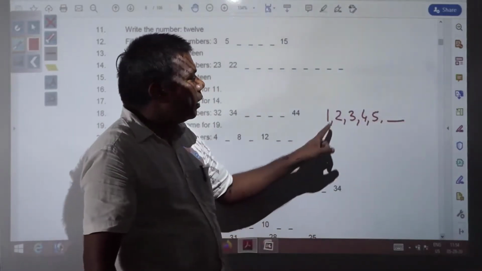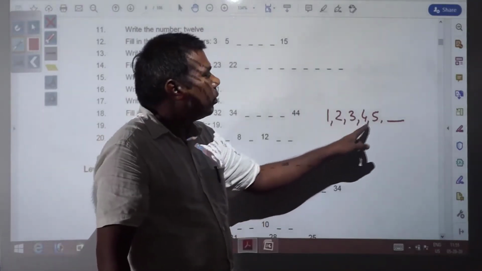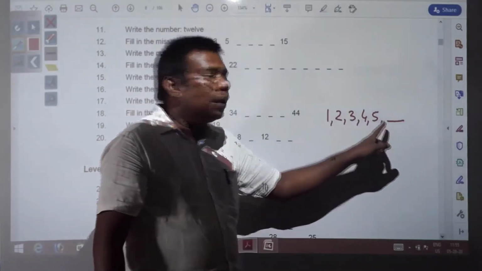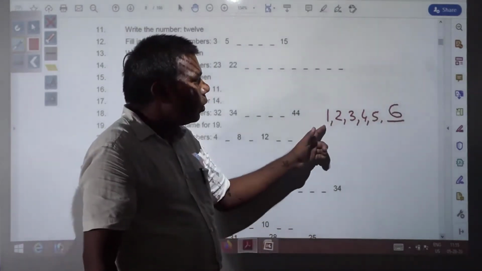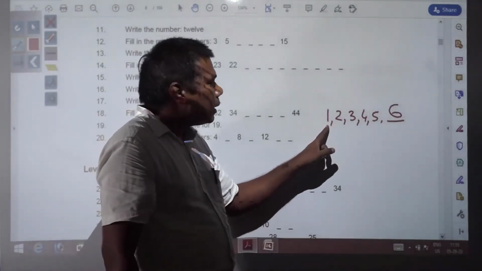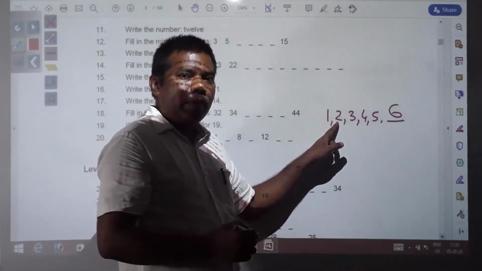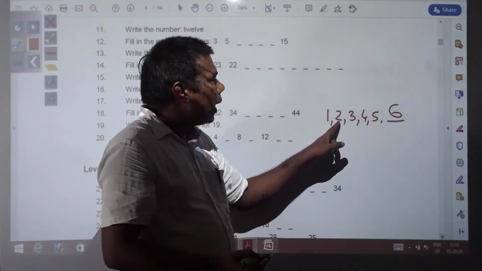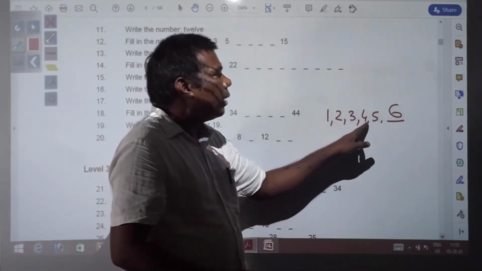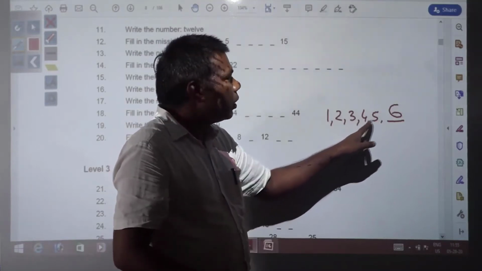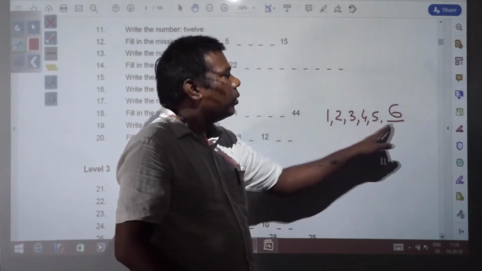It is very easy because the numbers start from 1 and 1, 2, 3, 4, 5 is simply counting numbers. So here the next number will be 6. How did you know? Because the first number you start with is 1, the second number is one more, 2 you got. Again you add 1, you get 3. Then you add one more to 3, you get 4. You add one more to 4, you get 5. In the same way, if you add one more to 5, you get 6.